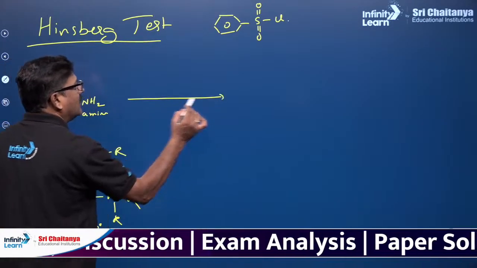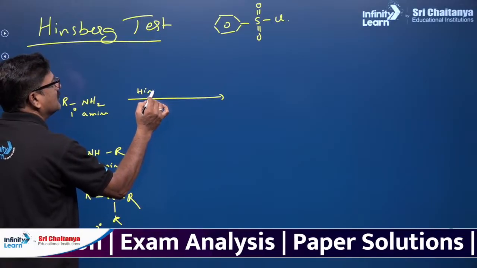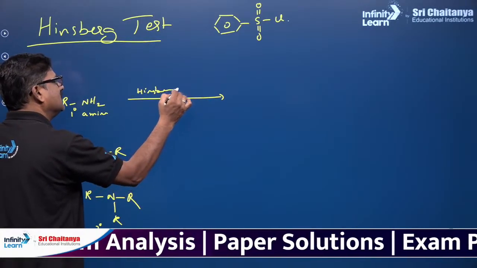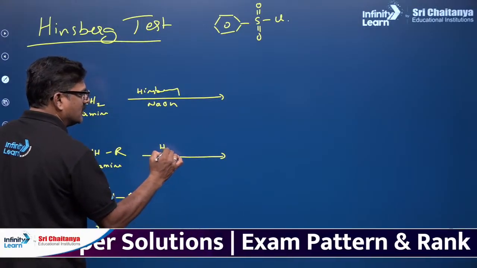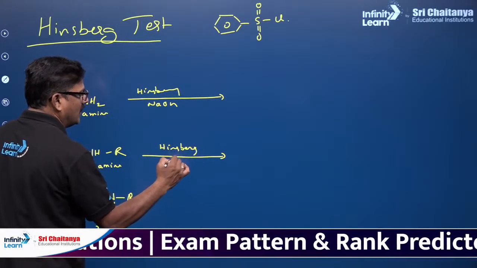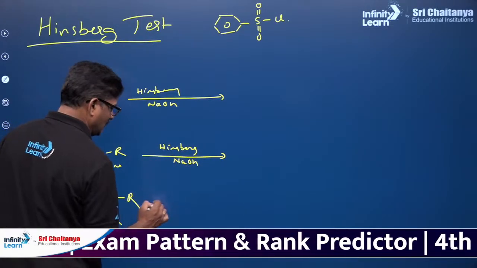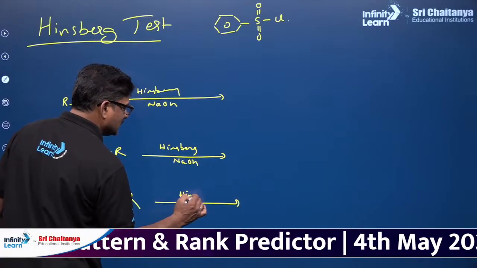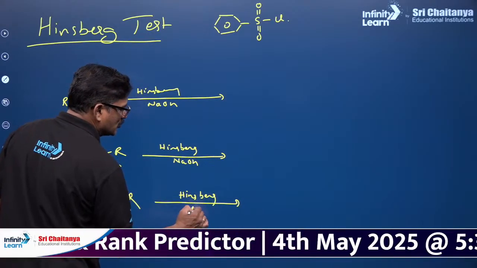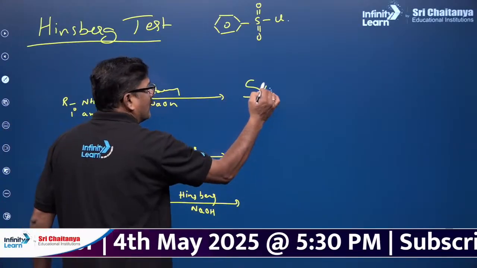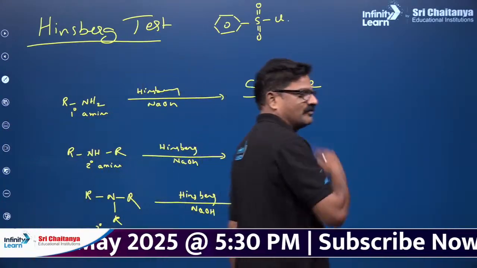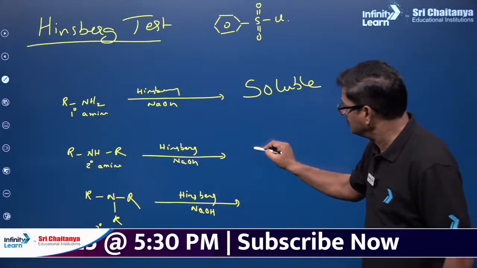So if you add Hinsberg reagent and sodium hydroxide, one product is going to be soluble and one is insoluble.